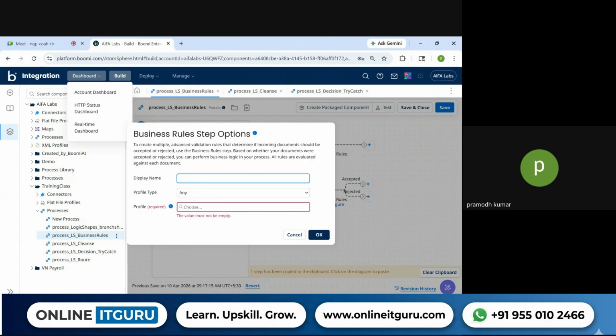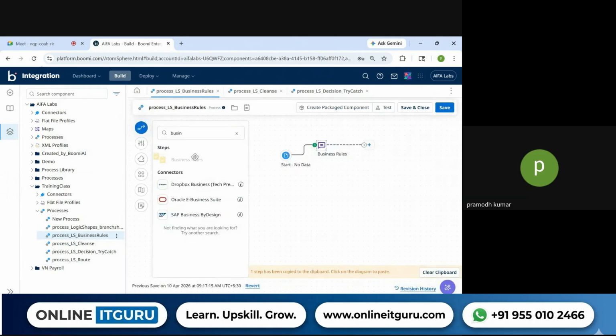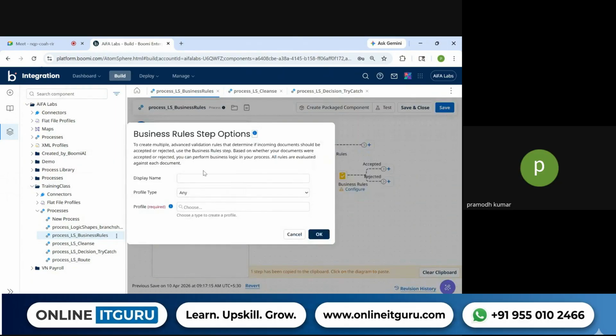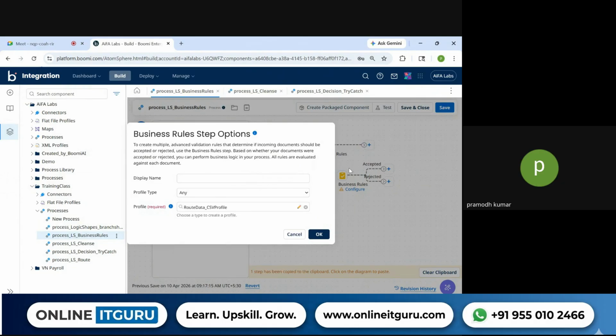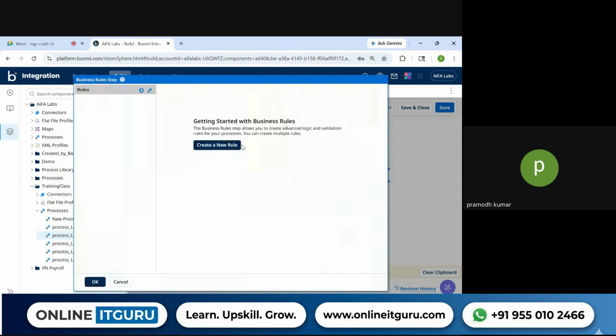Now, if you notice, I dragged a business rule shape here on the canvas. It is immediately asking for the profile. You need to select some profile for this, even if you are using it or not using it. Profile is mandatory. Some dummy profile also you can use. Here we already have this profile, which is for data. We have used this. As soon as I selected the profile, it is asking for a new rule.